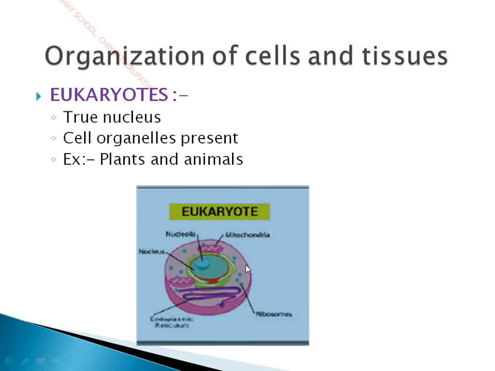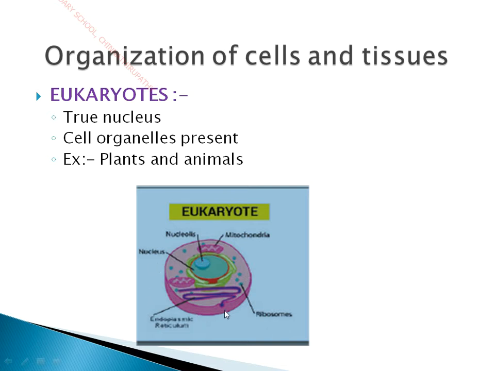This is prokaryotes. On the contrary, you can see eukaryotes. So eu means true, karyon means nucleus. So it contains a true nucleus. The cell organelles are also present in eukaryotes. For example, all kinds of plants and animals are included under eukaryotes.